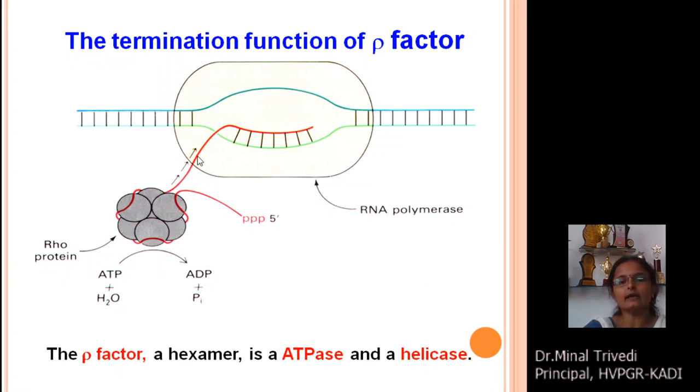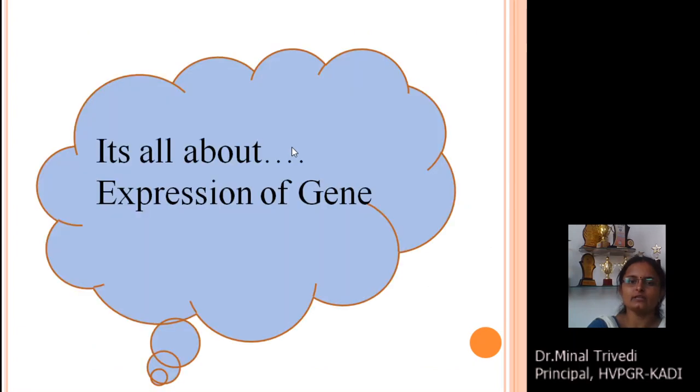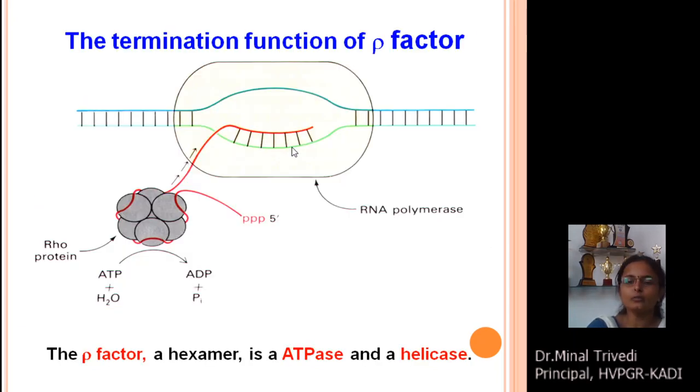So as this Rho protein comes to this particular location, these hydrogen bonds are broken down by the activity of the Rho protein and your nascent RNA molecule and DNA template get separated. And this is how the process of transcription gets terminated over here.